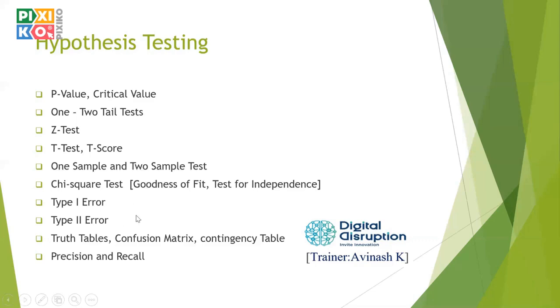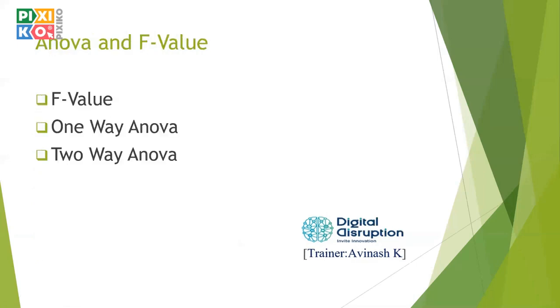And on top of this, we will also be covering the chi-square test, the goodness of fit or the test for independence. All this we shall be covering in terms of our hypothesis testing. And then followed by the ANOVA and the F value. We'll make sure that we have a good coverage of the F value and the ANOVA that comes in two flavors, the one-way ANOVA and the two-way ANOVA.